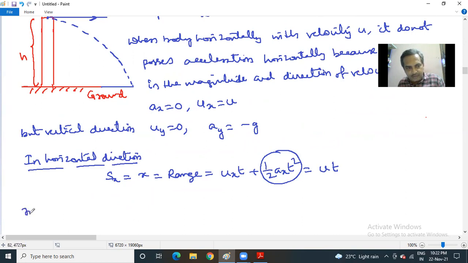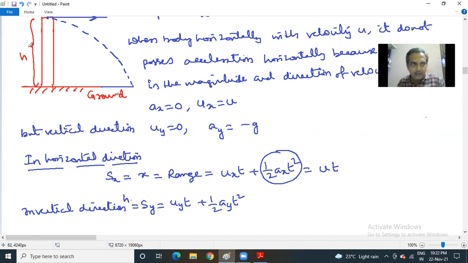Now in the vertical direction, write down Sy is equal to uyt plus half ayt square. Now this Sy can be written as, in the vertical direction, the maximum, or it is called the height of the tower.